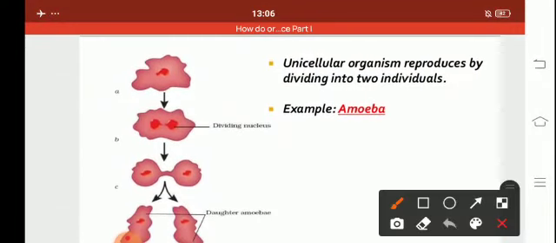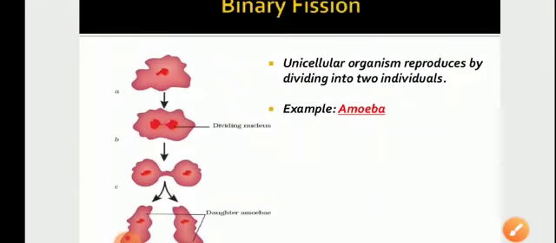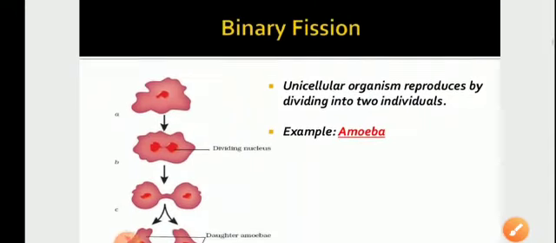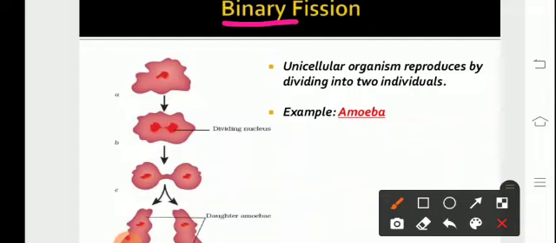In this type of asexual reproduction, the organism gets divided into two. It could be either a transverse or a longitudinal division of the parent so as to produce the daughter cells. Unicellular organisms reproduce like this, for example amoeba, bacteria, paramecium, leishmania.